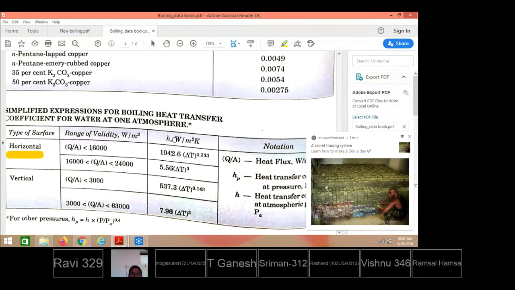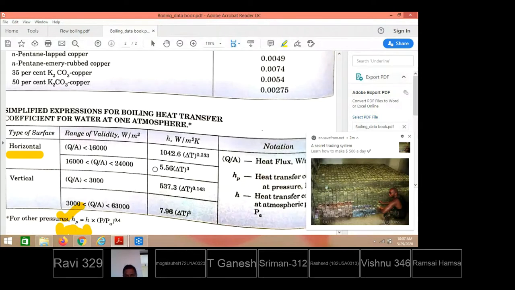There is no guarantee that boiling will always take place at 1 atmospheric pressure of the water. Sometimes more than the atmospheric pressure may be maintained over the water surface. In that case, to find the heat transfer coefficient at any given pressure, HP is taken as the heat transfer coefficient at a given pressure, obtained from the H value at the atmospheric pressure.